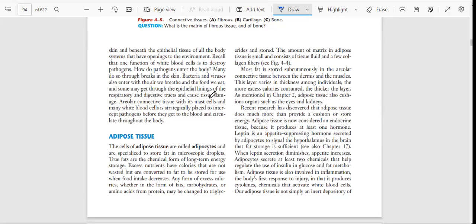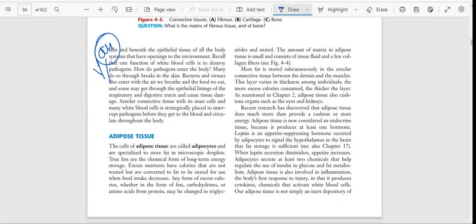Some pathogens may get through the epithelial lining of the respiratory and digestive tracts and cause tissue damage. Areolar connective tissue, with its mast cells and white blood cells, is strategically placed there. It has mast cells and the help of WBCs, so it will attack pathogens entering from the air, meaning the lungs.